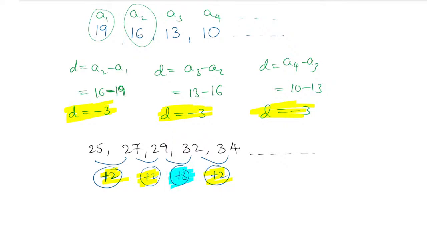The common difference between the two terms you have taken here is 3. Somewhere it came as a 3, so when it comes this way, it will not become an AP. So remember, to find whether it is an AP or not an AP, we have to go through the common difference. The common difference must be equal throughout the sequence. Then only we can say whether it is an AP or not an AP. So like that way we can understand.